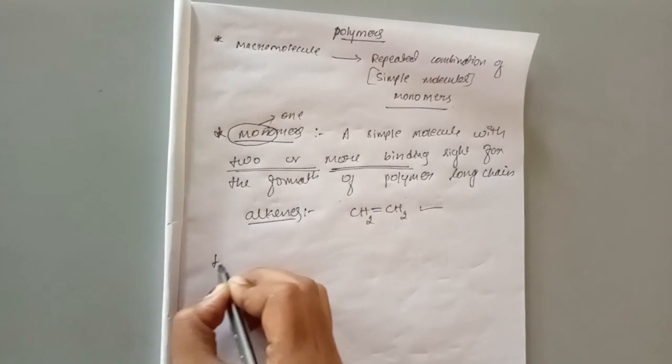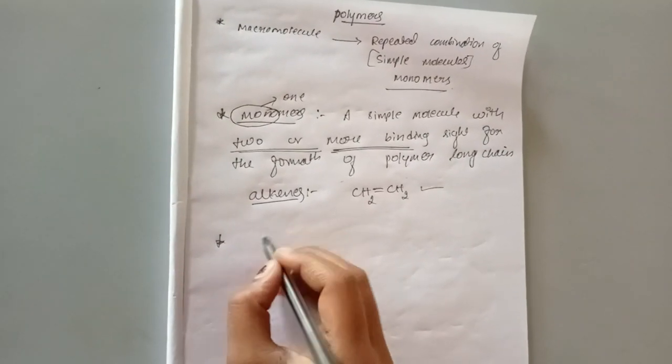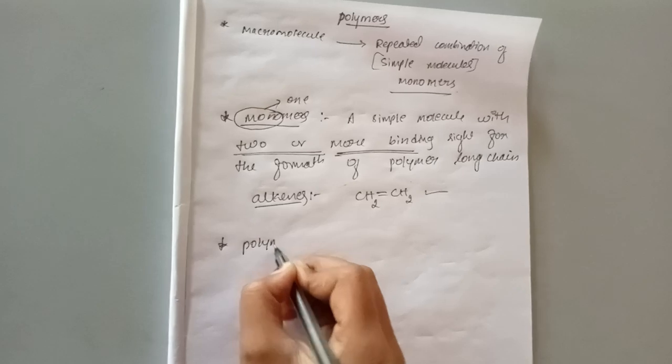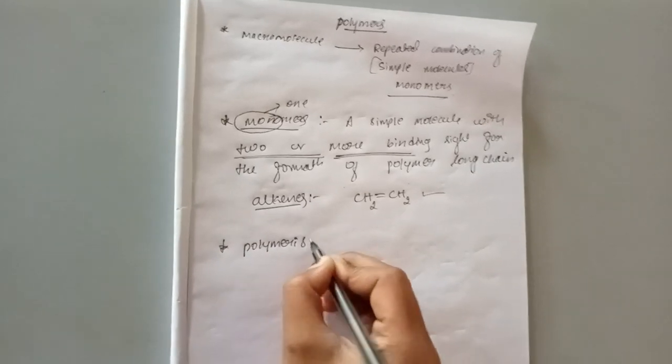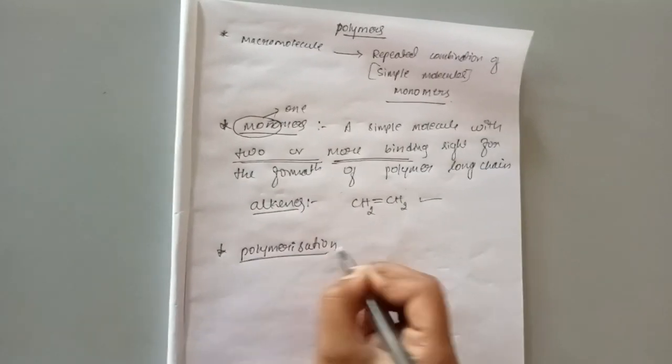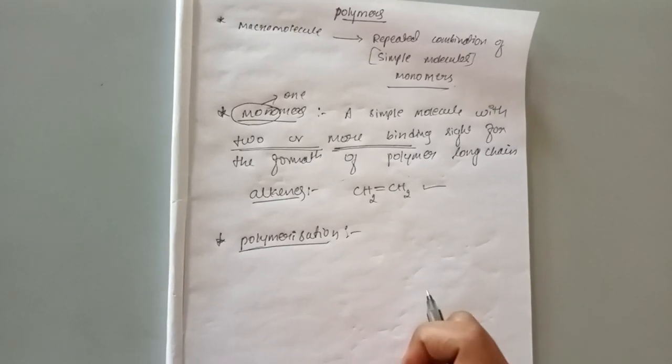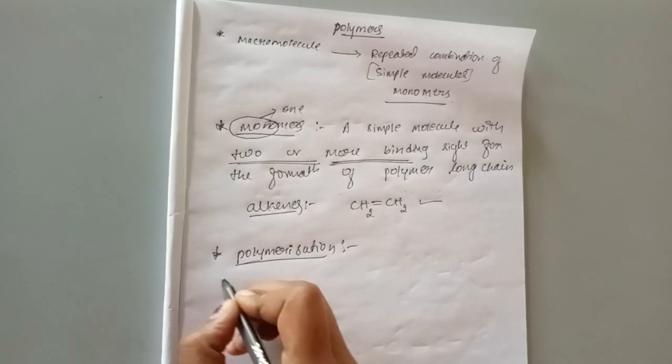Now the next definition is polymerization. Then what is polymerization?